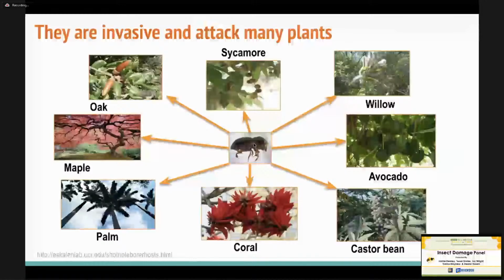Now, this beetle, unlike many beetles in the ambrosia group, goes and attacks healthy trees instead of dead or dying trees. Some of them are oak, sycamore, willow, and most importantly, and I think what got your attention here, avocado. Yes, avocado is susceptible to being attacked by this beetle. And it can attack over 200 species here in Southern California.